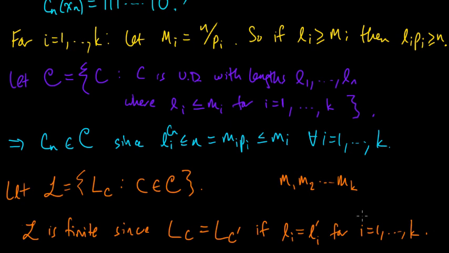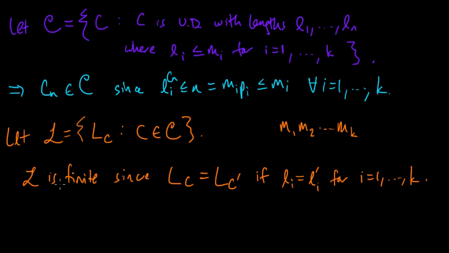It doesn't matter what they are afterwards. And we know that each of these lengths is bounded by the corresponding mi. Okay, so L is finite.